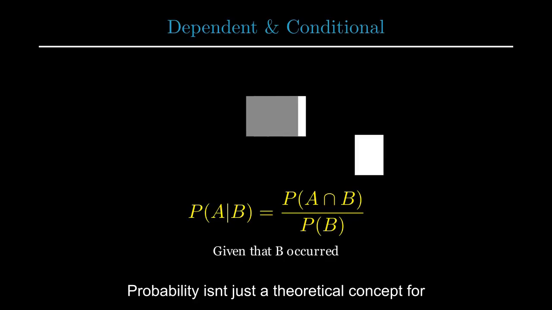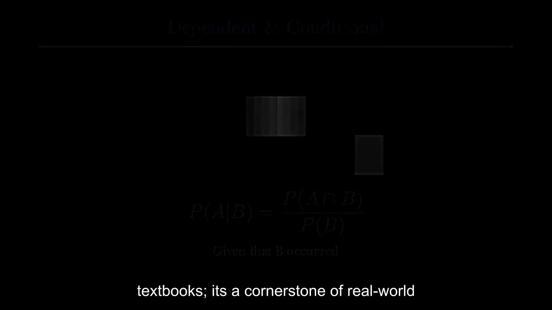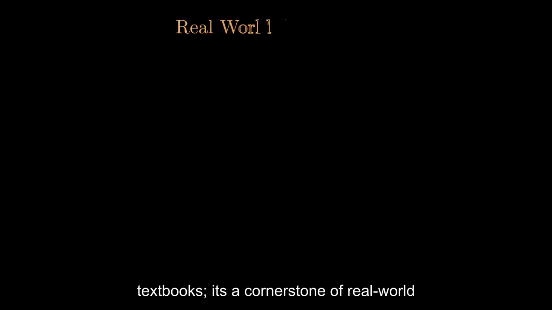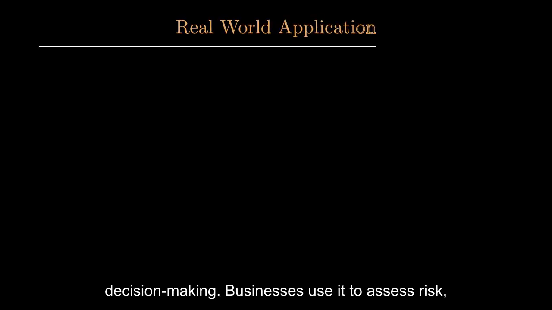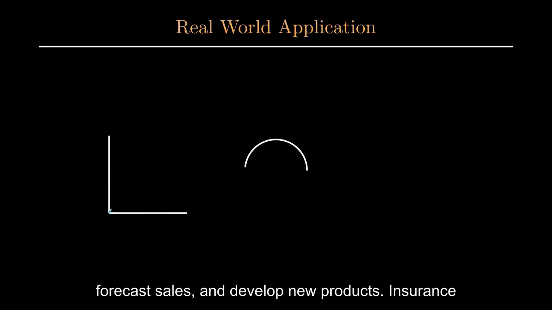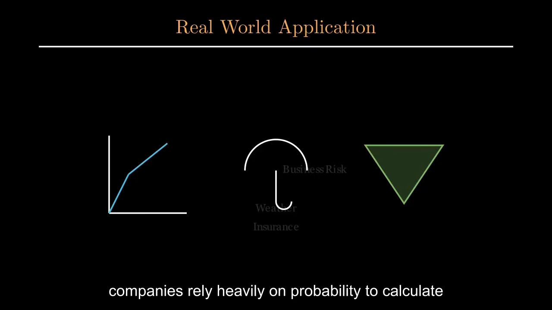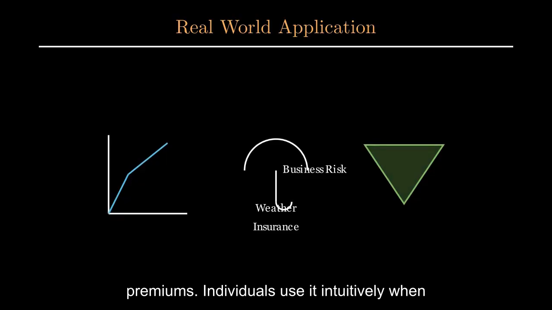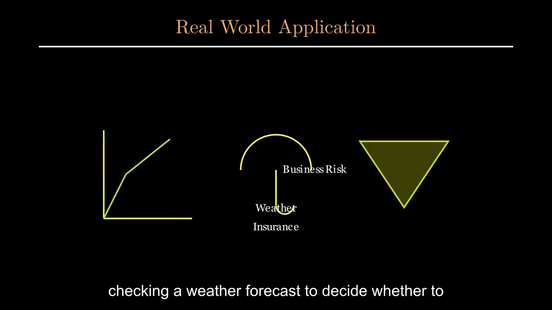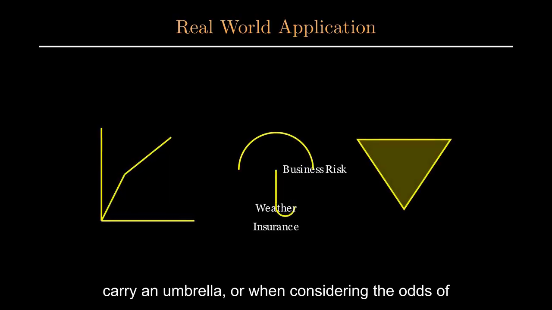Probability isn't just a theoretical concept for textbooks, it's a cornerstone of real-world decision-making. Businesses use it to assess risk, forecast sales, and develop new products. Insurance companies rely heavily on probability to calculate premiums. Individuals use it intuitively when checking a weather forecast to decide whether to carry an umbrella, or when considering the odds of winning a lottery.